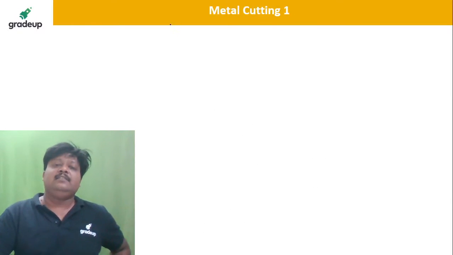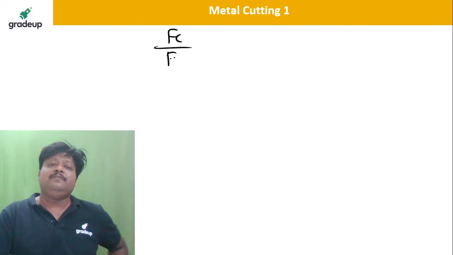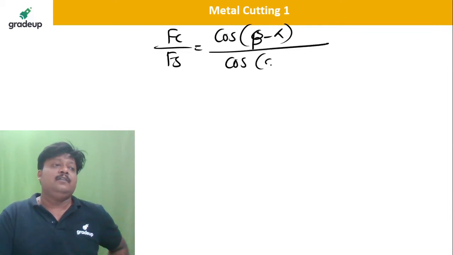Once you get this, you know that Fc divided by Fs is cos of beta minus alpha divided by cos of phi plus beta minus alpha.